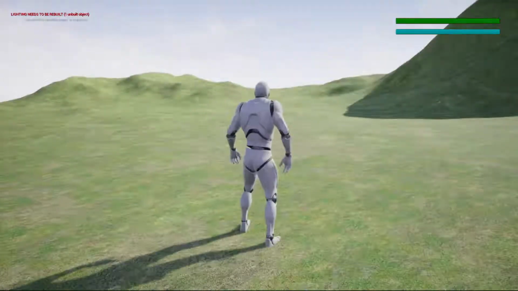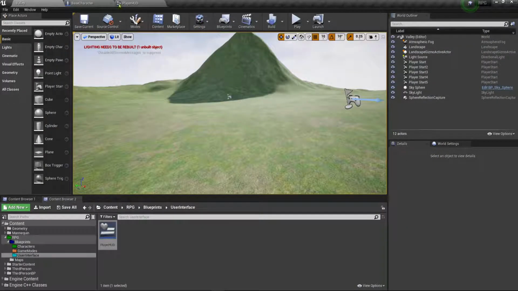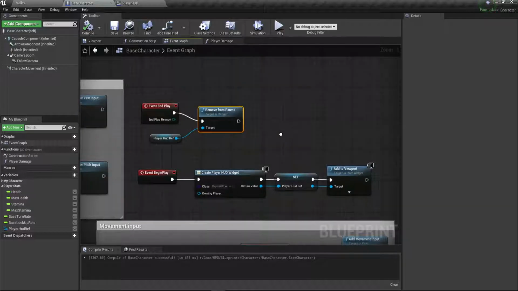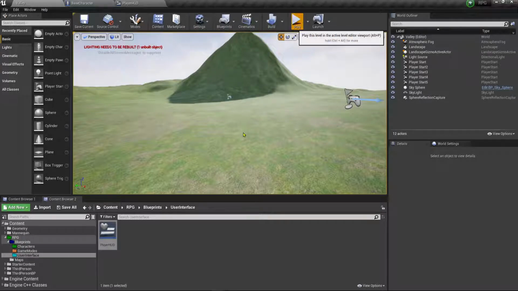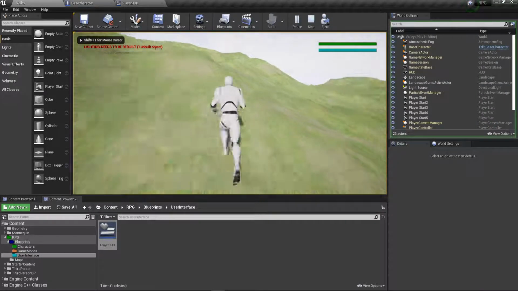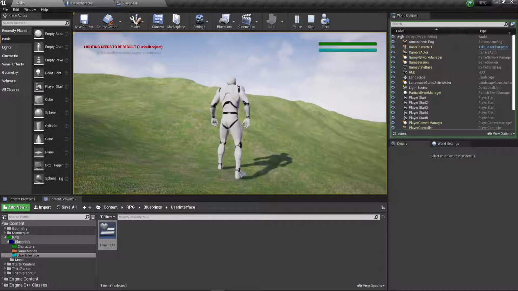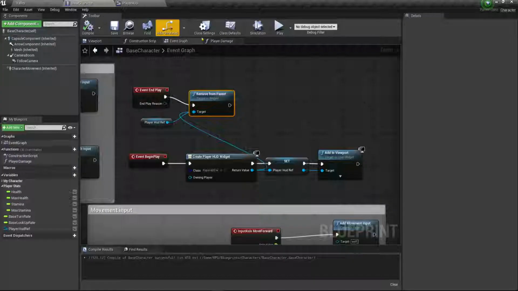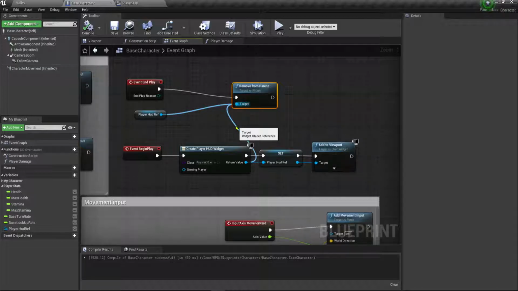So we'll have to look at the reasoning on that, why that's not functioning correctly. We really want that HUD to disappear whenever our character is destroyed. So if we just plug this in here, we'll see if that works. These references may not be working correctly the way they should. And they are not being removed. So we'll have to work on that part and see why this is not functioning the way it should. But at least if that's working, that'll be a positive thing there.